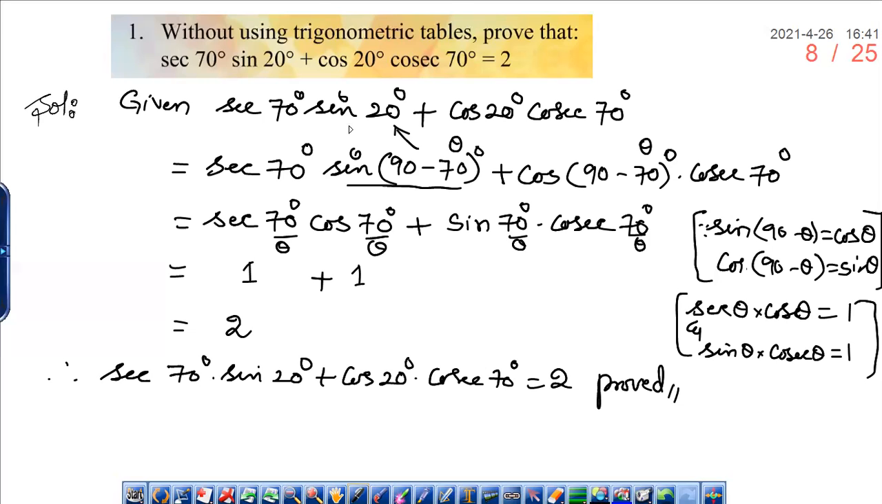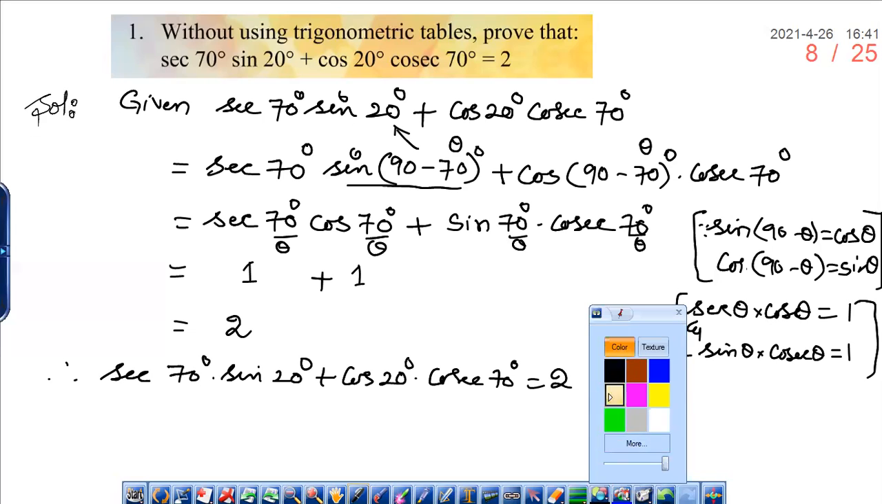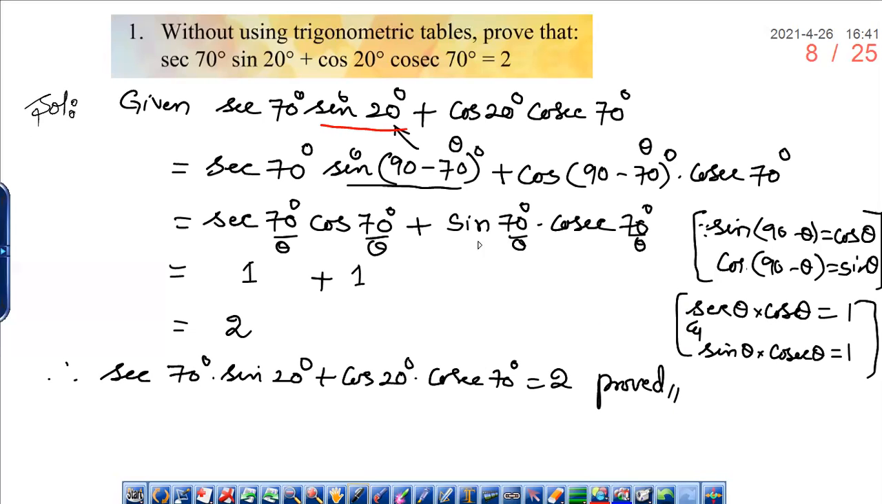The problem is very simple. We just need to convert into complementary angles. Let me highlight. We have converted sine 20 degrees into sine 90 minus 70 and cos 20 degrees as cos 90 minus 70, in terms of complementary angles. Now we know the value. What is the formula for sine 90 minus theta? Sine 90 minus theta is cos theta. So I have replaced it with cos theta, and here I have replaced it with sin theta.